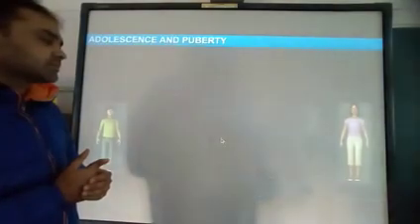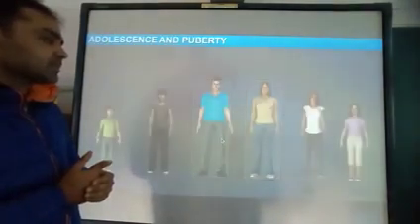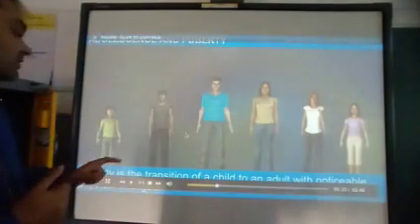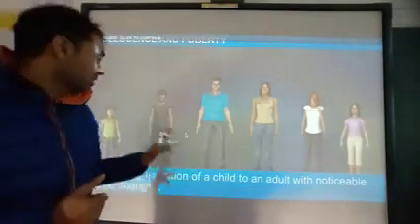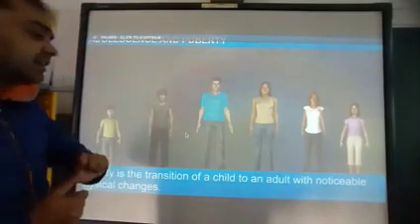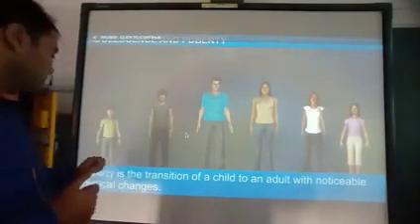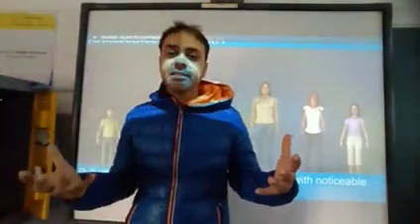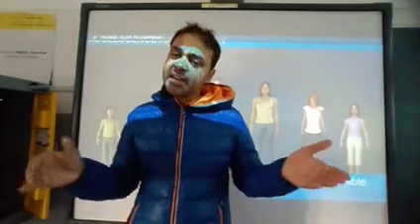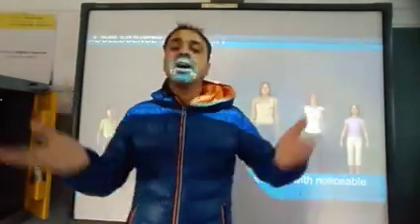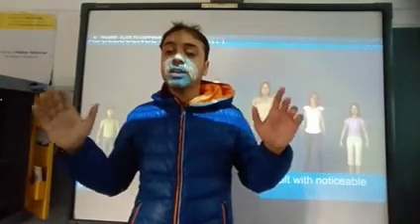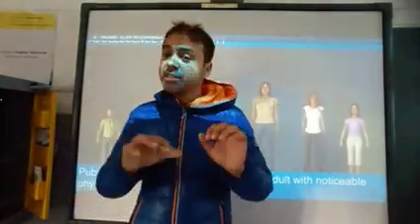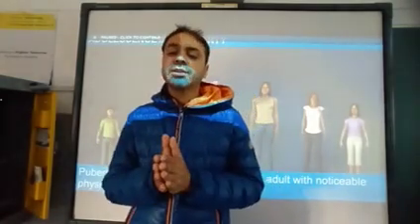Puberty is the transition of a child to an adult with noticeable physical changes. Suppose this is a child and this is an adult, with noticeable physical changes. Physical changes mean that in males and females there is rapid growth in height. Height growth is maximum in this age of puberty. So this is the physical change that we can observe during this age.